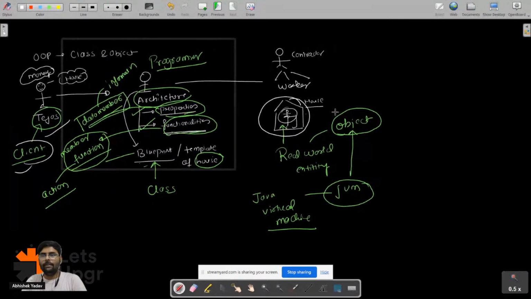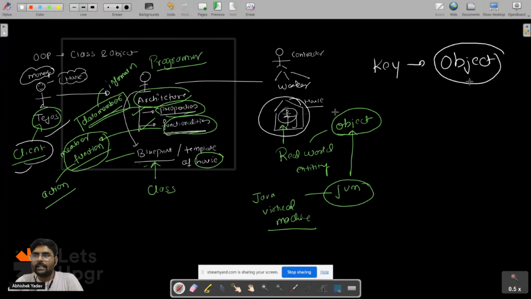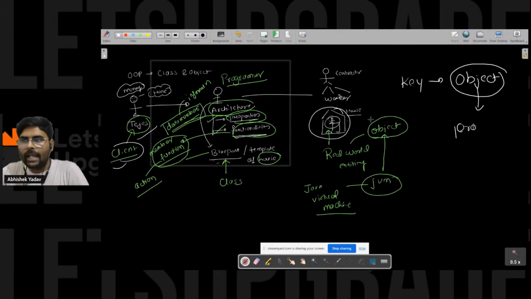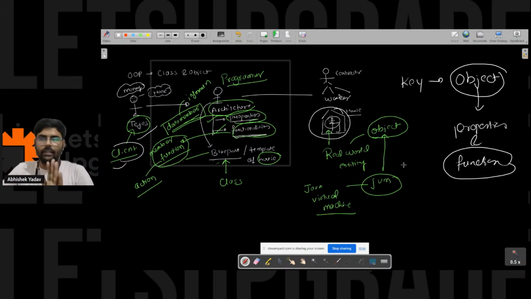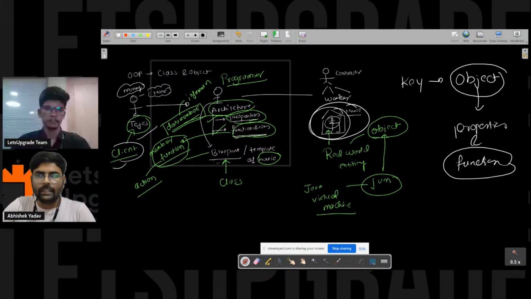So this is a very important point. The key point to note here is that if I have the object, with the help of the object we can access the properties and functionality of a class. If the house is not constructed, Tejas will not be able to access the rooms, the kitchen.